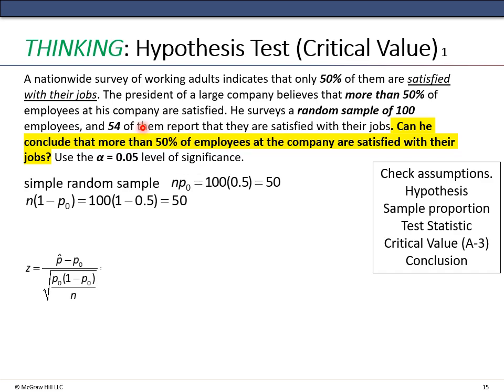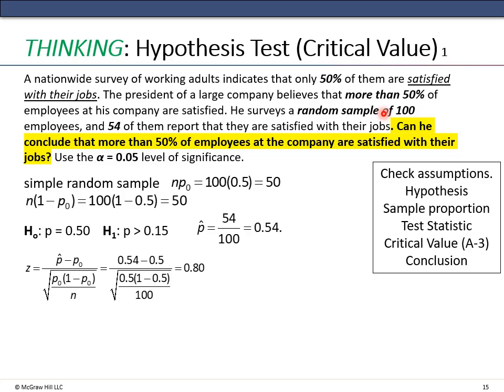Our null hypothesis is that 50% of the employees are satisfied, and our alternative is greater than 50%. Our p hat, 54 out of 100, is our sample proportion, 0.54. We can now calculate the test statistic, p hat minus p naught, etc., and we get 0.80.